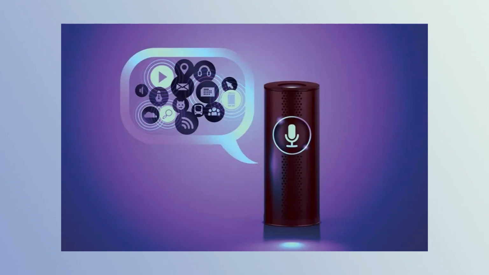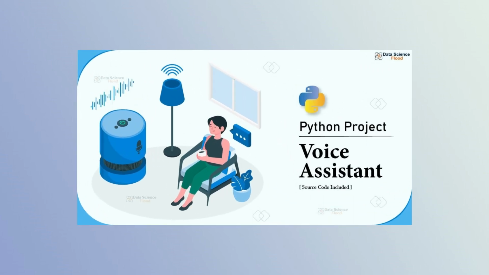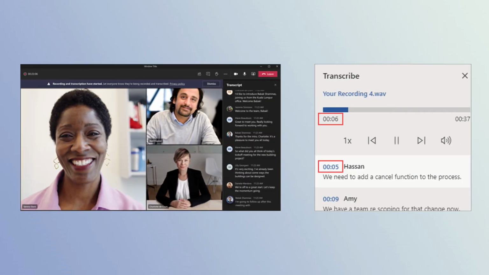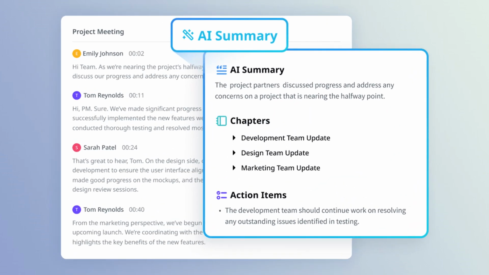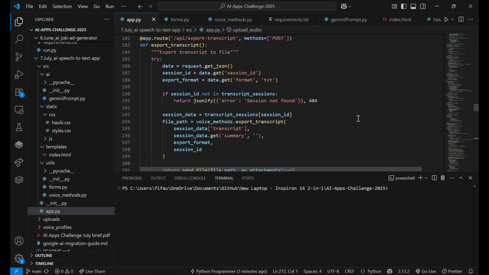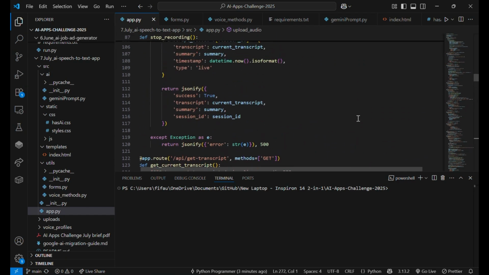And now the in development July project, the AI speech to text app, including voice commands. The goal here was to build a smart voice assistant. We can transcribe live meetings, pre-recorded audio, live streams up to 1 hour, and provide an AI-generated summary of what was discussed. And there's also voice training and voice command recognition. Okay, I'm taking so long with this video that the July project is almost finished.